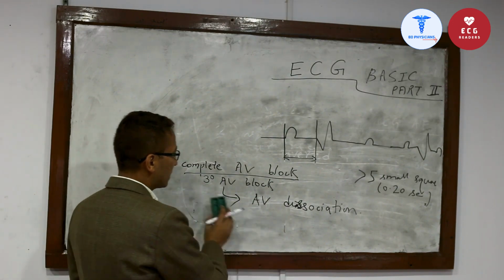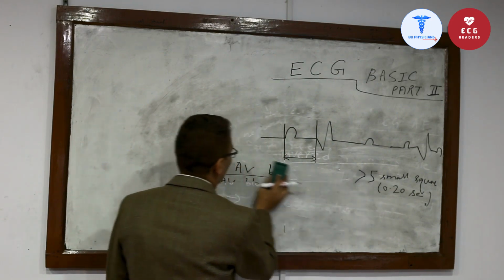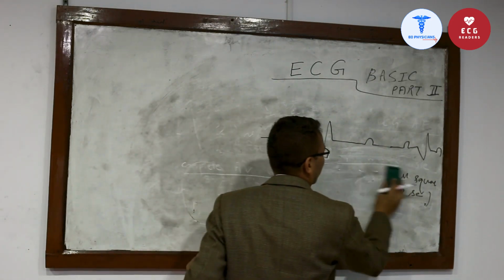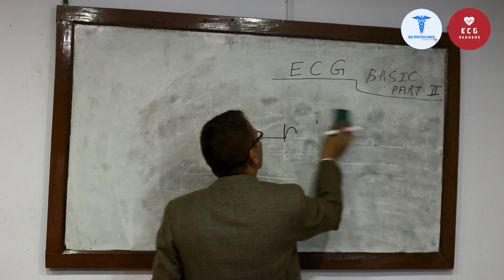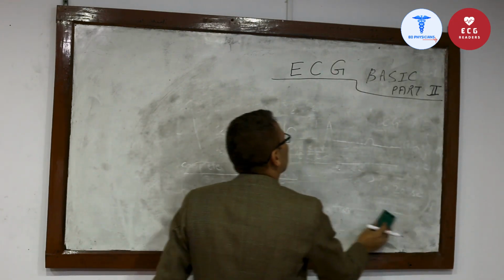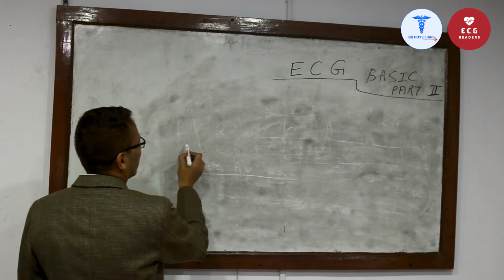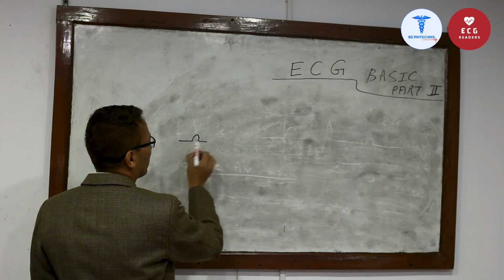How does the ECG look in third-degree AV block? This is a P wave.